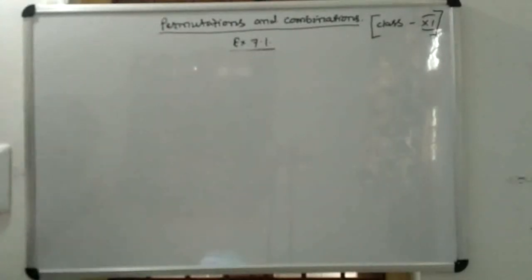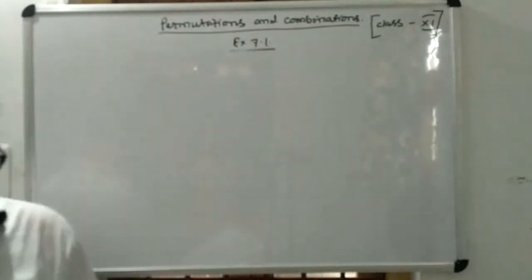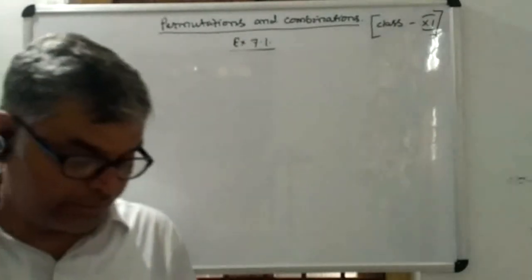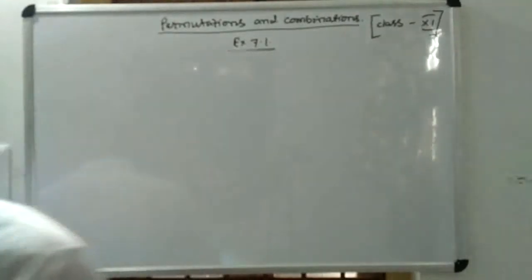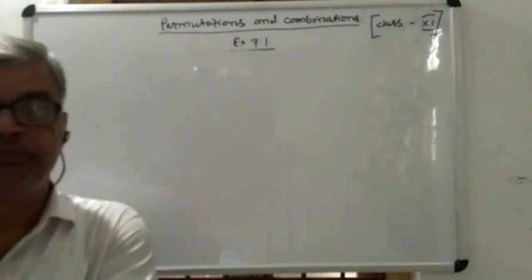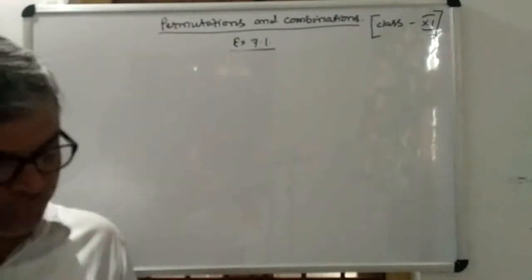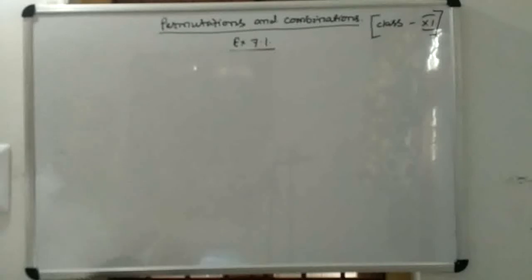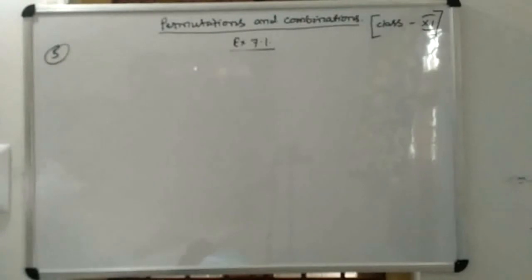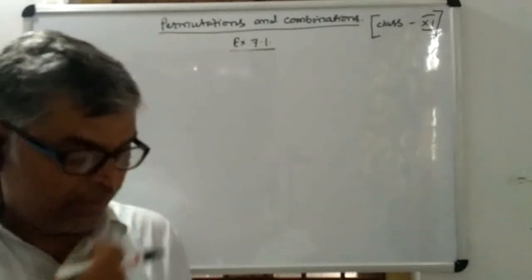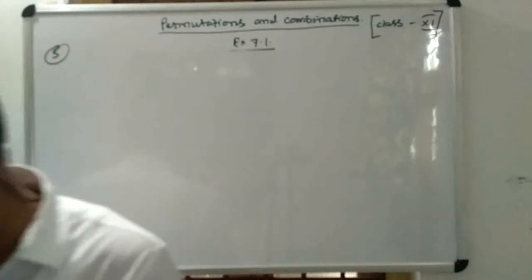Question number 5 is saying that a coin is tossed 3 times and the outcomes are recorded. How many possible outcomes are there? A coin is tossed 3 times and the outcomes are recorded. How many possible outcomes are there? Okay.